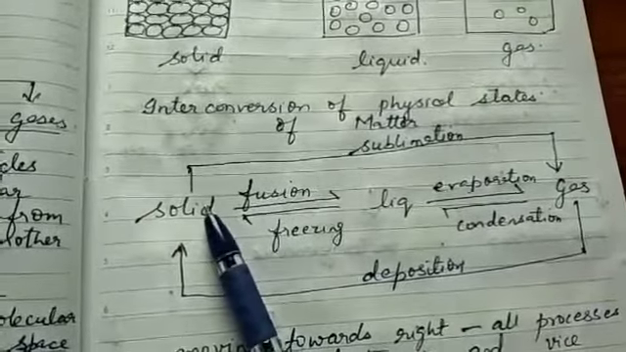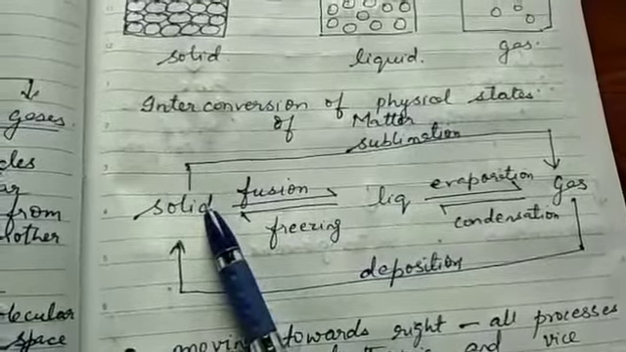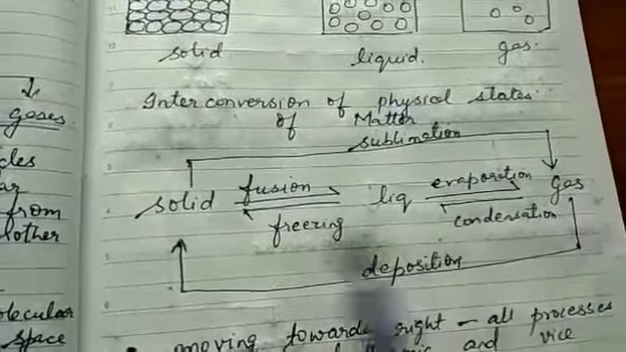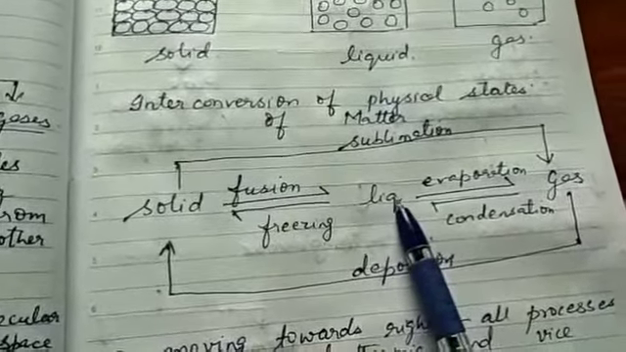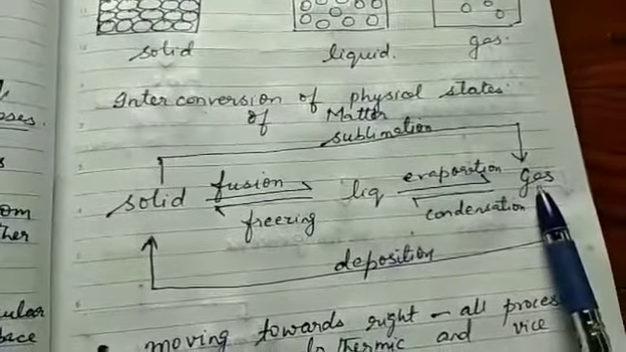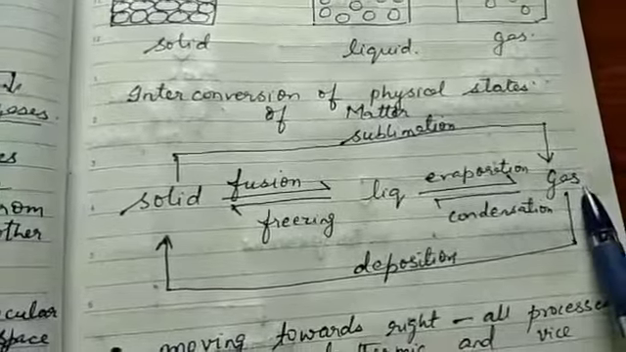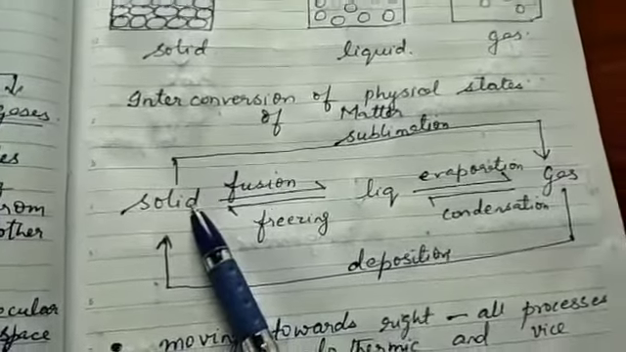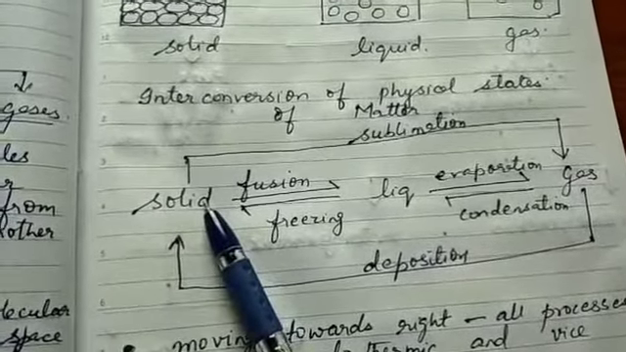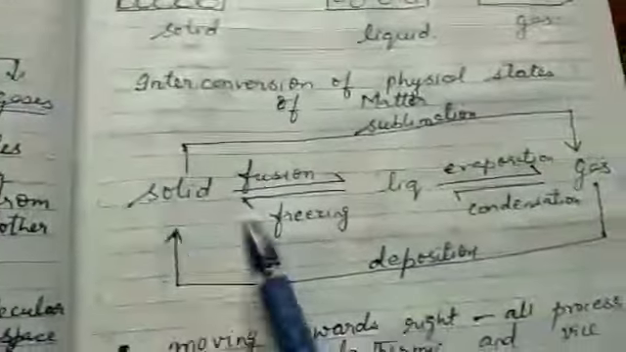If you take ice and if you keep it in the open or you heat it, it will not directly be converted to gas. It will have to undergo the liquid phase. Only then it will get converted to gaseous state. So why is it that ice is not getting converted to gaseous state, but if you keep ammonium chloride or if you heat camphor, it will get directly converted to gaseous state?